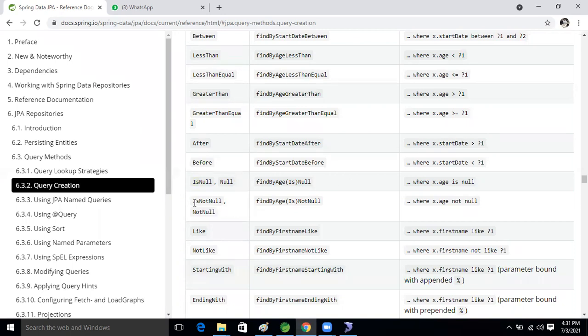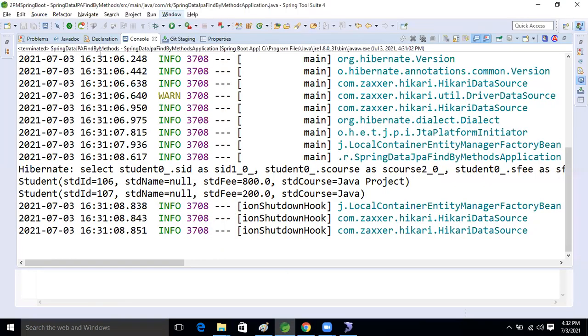Now let's see that. Okay, is not null, let's perform this one. Is null and this is null, both are the same. If you are taking null or is null, based on that we will perform the same. One minute, I will show that one.